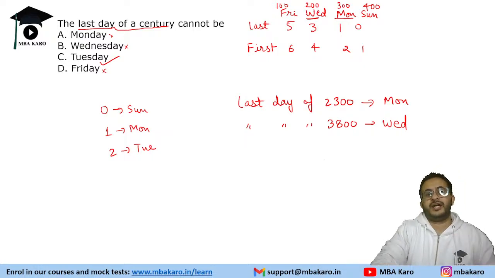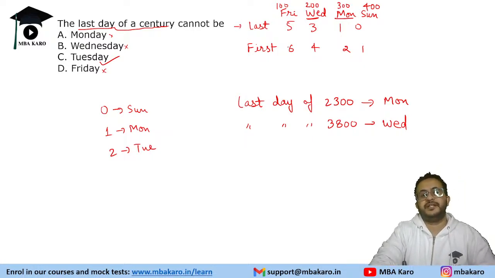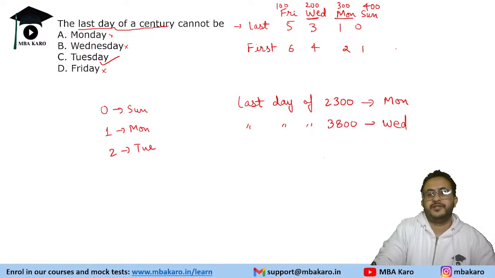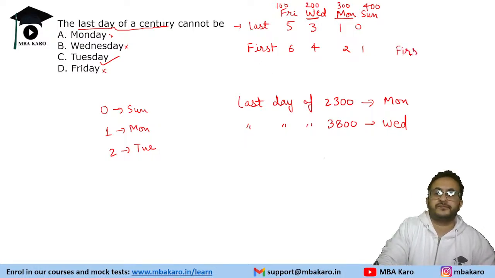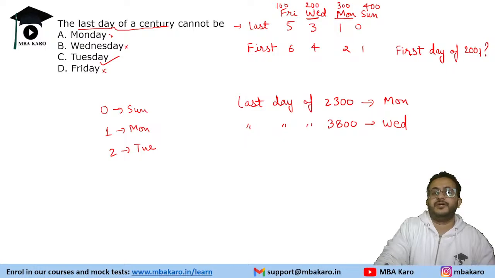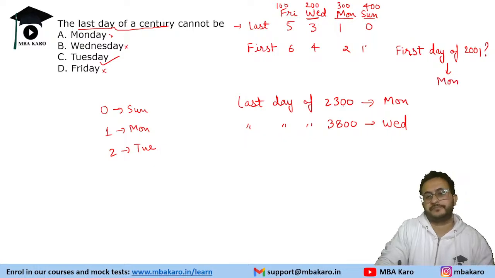Okay, so last day, remember, and first day will be, obviously, like if I ask you what is the first day of 2001. So 2000 ends on Sunday, and first day of 2001 is going to be Monday.